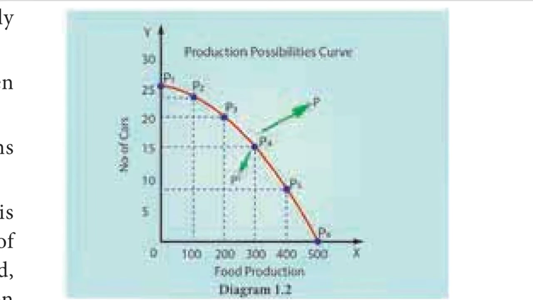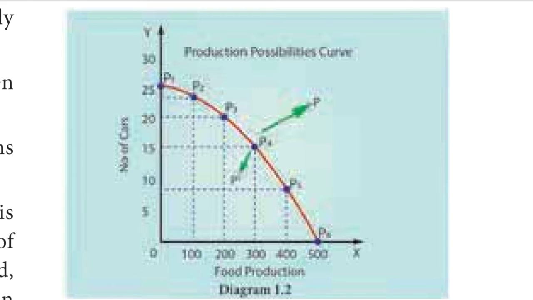Figure 1.2 shows the various production possibilities between two goods, food and cars. P1 to P6 is the production possibility curve that shows alternative possibilities of producing food and cars. The movement from P1 to P6 explains how the allocation of resources, when diverted to more production of a good like food, will mean a reduction in the resources available for the production of cars. Students, see the diagram.